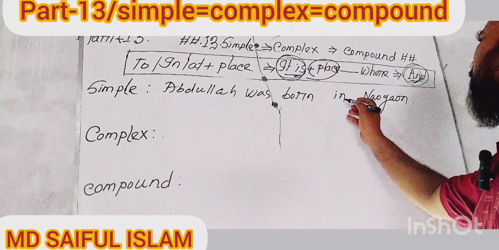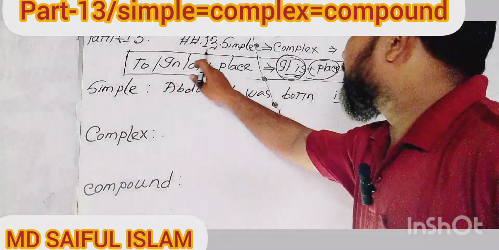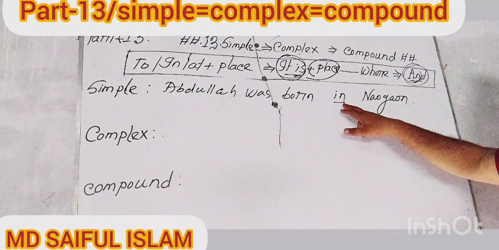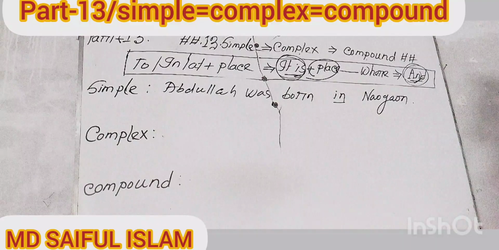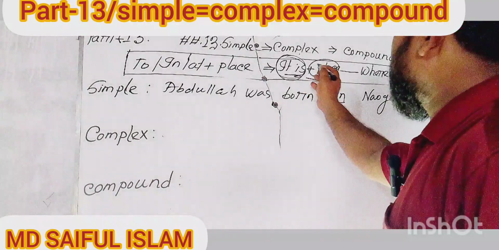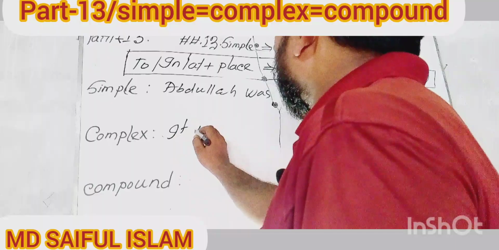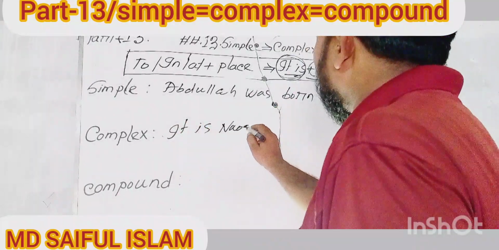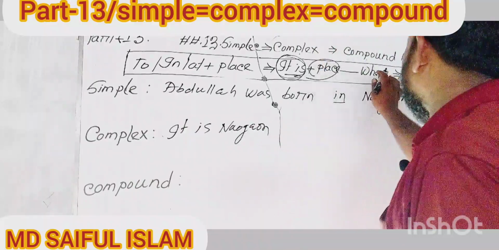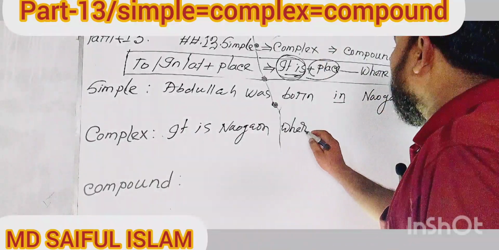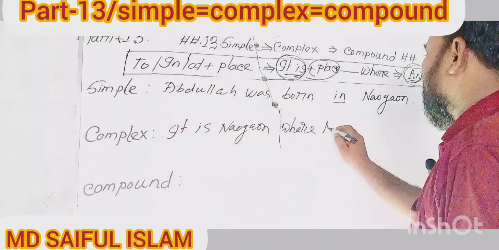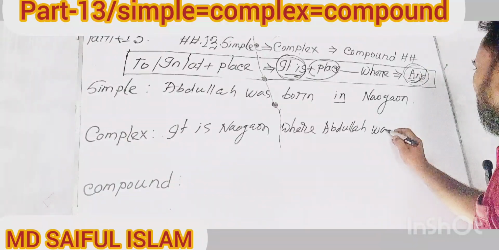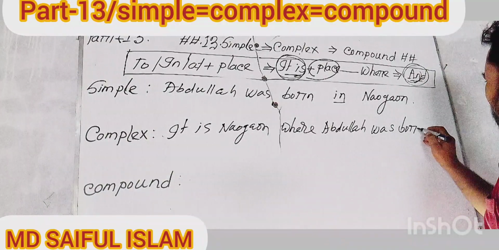This sentence possesses a preposition "in", and if any simple sentence is mixed with "in", you'll have to follow the structure. So, my dear learners, try to use at first "it is", then "here", then "Nogan", then "where", then "Abdullah was born".